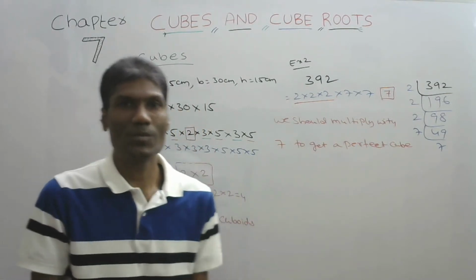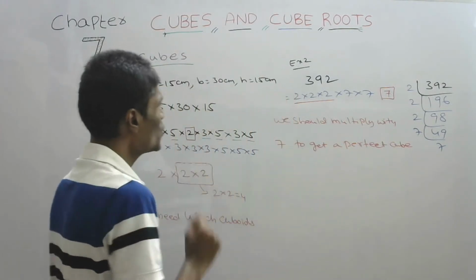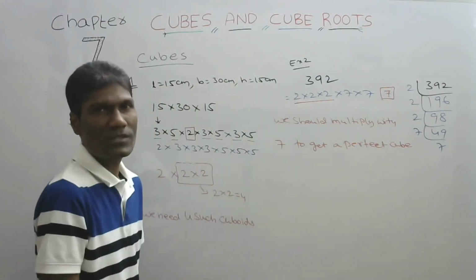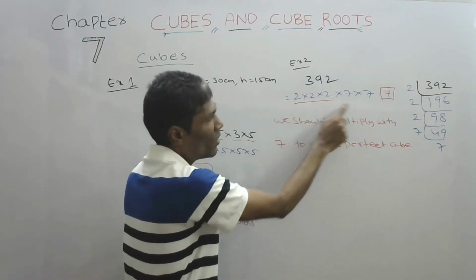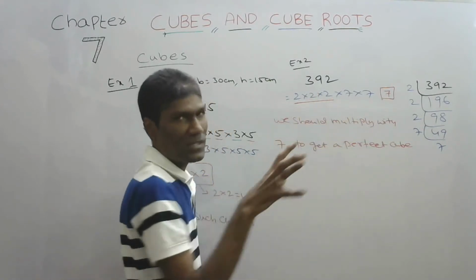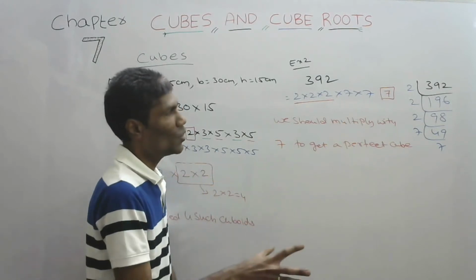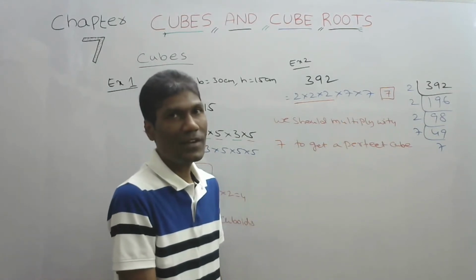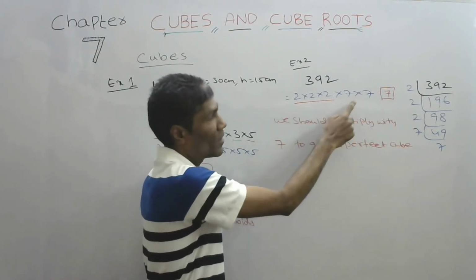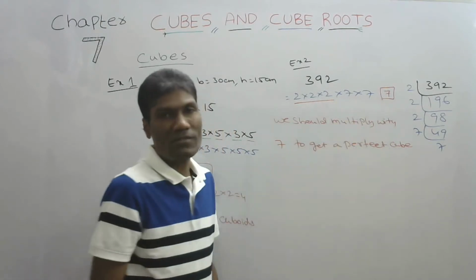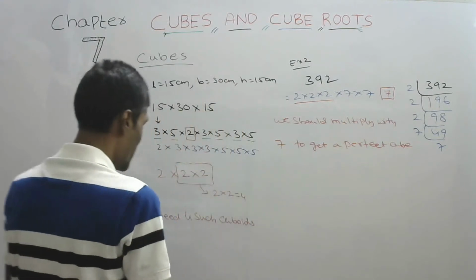This is about cubes. Next we will start cube roots. Cube roots are just the opposite of this. Say now 392, when we multiply with 7, we will get some number. That number is a perfect cube. So what is the cube root of it? This 2 three times, take 1 time, 2. 7 three times, take 1 seven. 2 sevens are 14. That is the cube root of it. Let us see in detail.